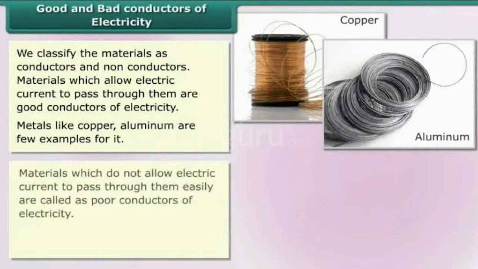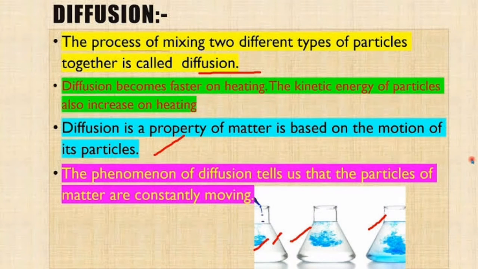Next topic is good conductors and bad conductors of electricity. The materials which let heat and current pass through them are called good conductors of heat and electricity, while those which do not allow this are called bad or poor conductors of heat and electricity.